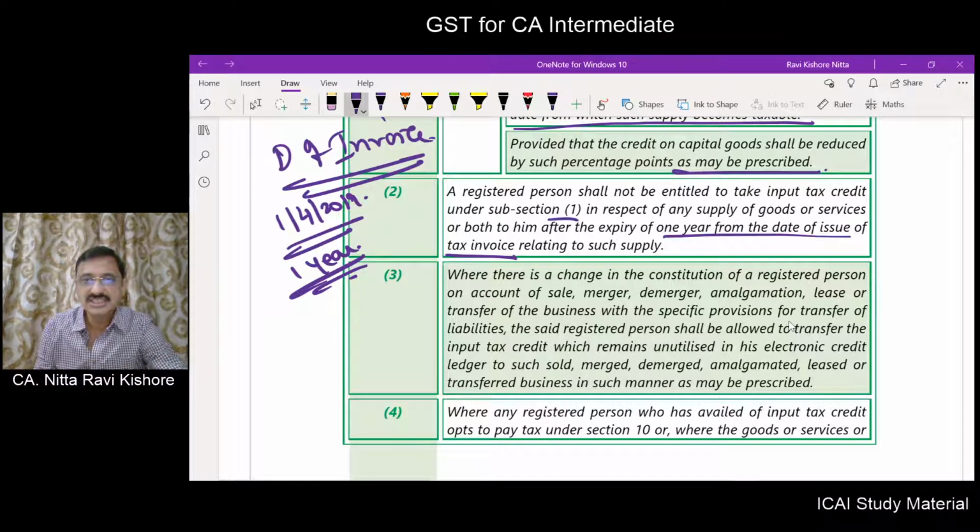Where there is a change in the constitution of a registered person on account of sale, merger, demerger, amalgamation, lease or transfer of business, with the specific provision for a transfer of liabilities, the said registered person shall be allowed to transfer the ITC which remains unutilized in his electronic credit ledger to such sold, merged, demerged, amalgamated, leased or transferred business in such manner as may be prescribed.